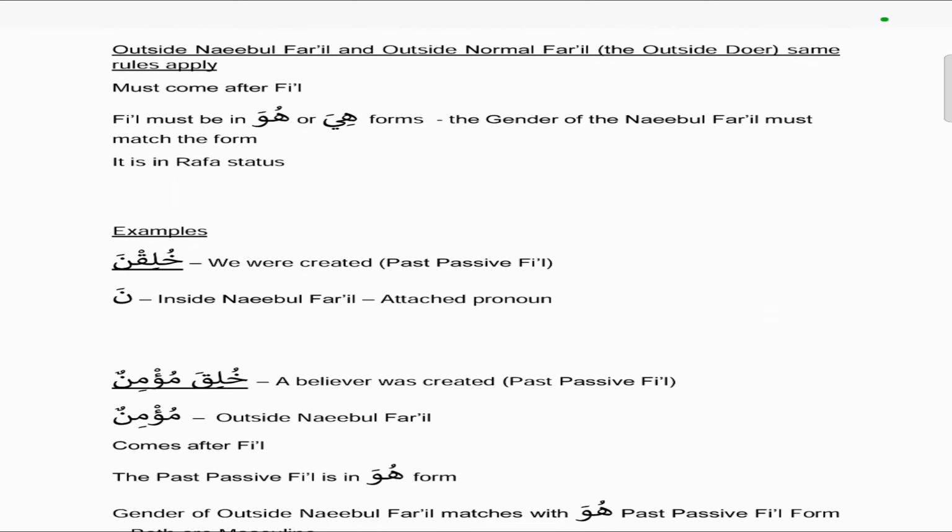So the outside na'ibul fa'il and the outside normal fa'il, which we call the outside doer, have the same rules apply. So it must come after the fi'il. The fi'il must be in the huwa or the hiya forms, and the gender of the na'ibul fa'il must match the form. So if you use the huwa version, then the na'ibul fa'il must be masculine. If you use the hiya version, then the na'ibul fa'il must be feminine, and it must be in rafa status.